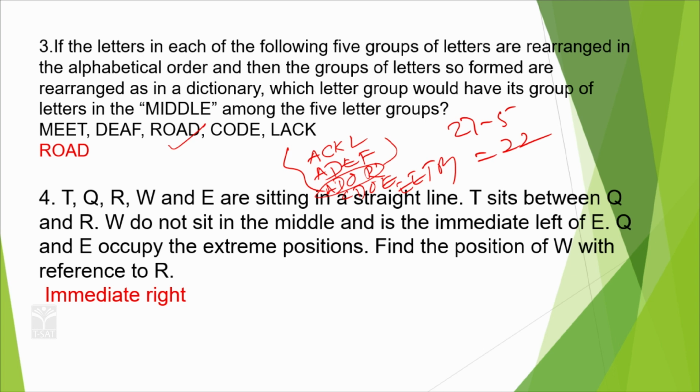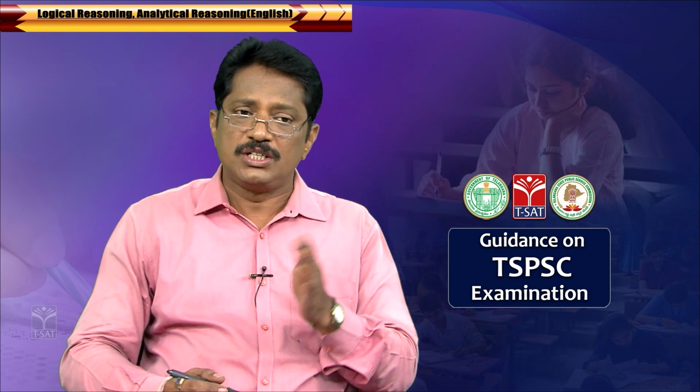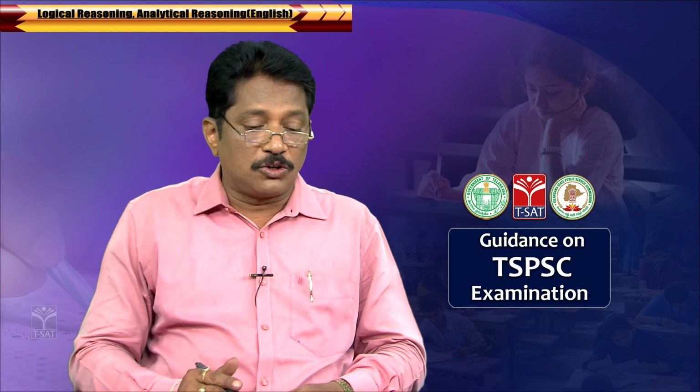Like the fourth one, if you see the fourth question, arrange the letters either in ascending order or descending order, or right to left or left to right. You have to follow all these things, means you have to practice very perfectly about the arrangements of the letters from A to Z. I will show it one by one. Clear? Okay. Now let us see one more question.